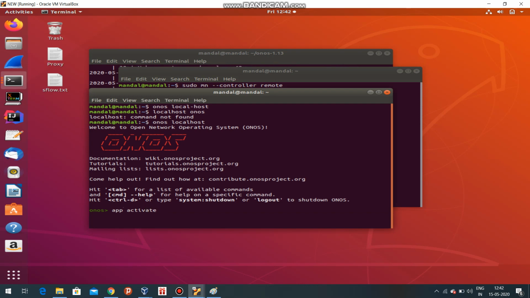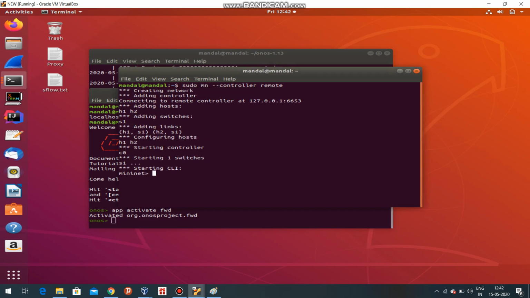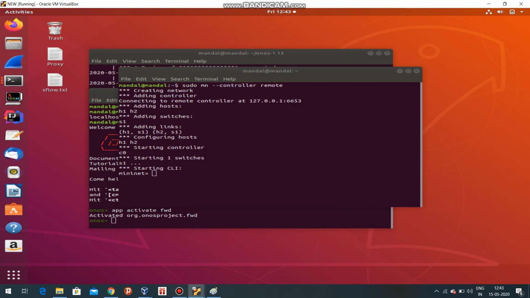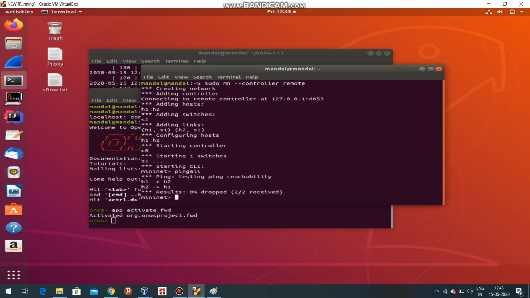Here the logic is implemented in the controller's forwarding app. So, ping all. Okay, the results show 0% drop, 2 by 2 received. So it's successful.